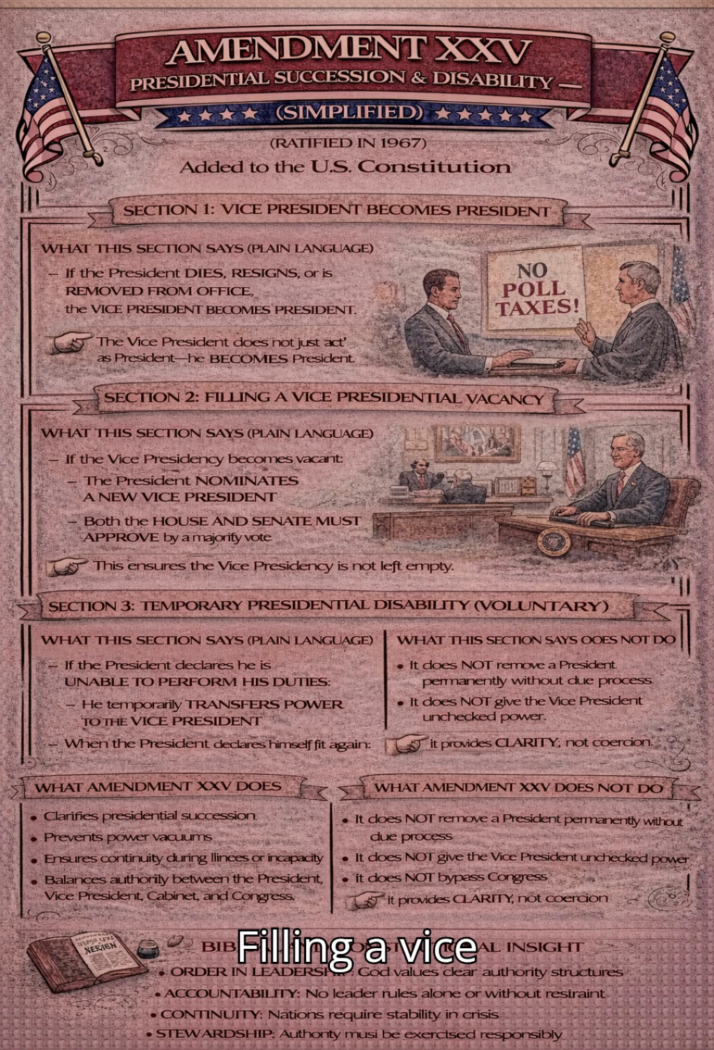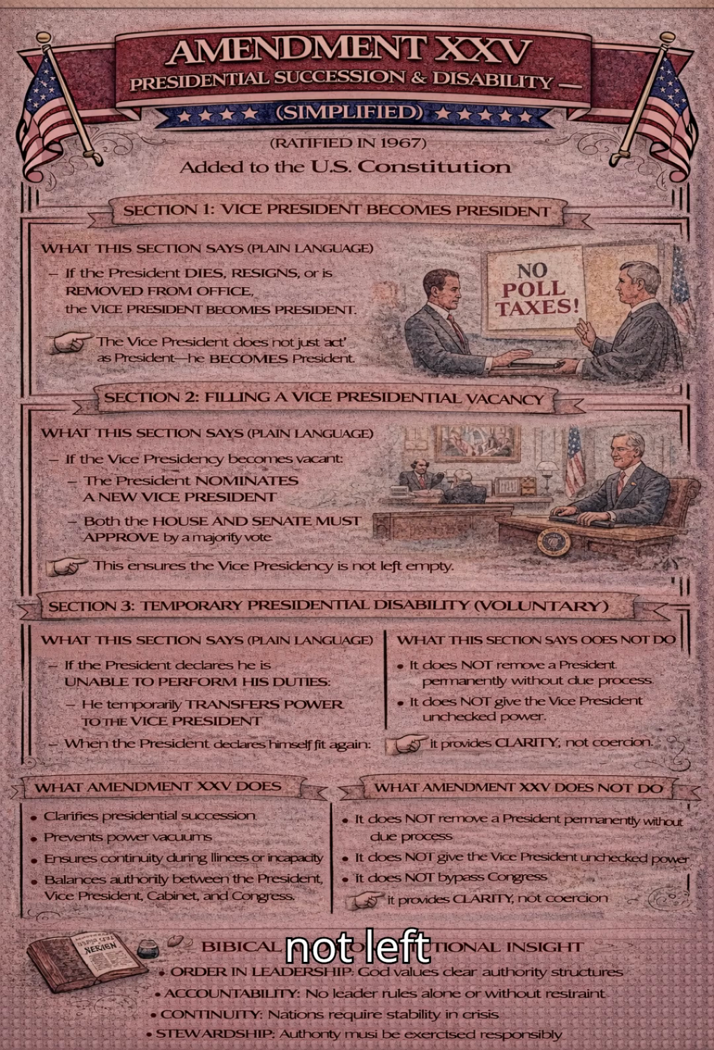Section 2. Filling a Vice Presidential vacancy. What this section says, plain language. If the Vice Presidency becomes vacant, the President nominates a new Vice President. Both the House and Senate must approve by a majority vote. This ensures the Vice Presidency is not left empty.